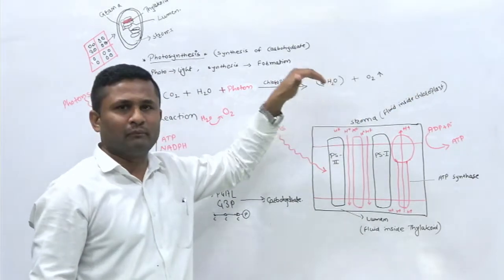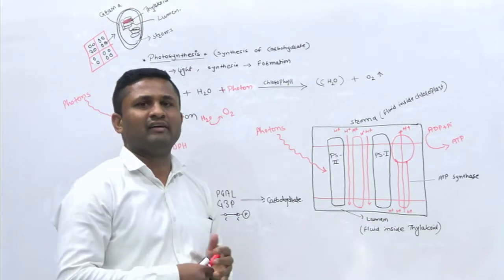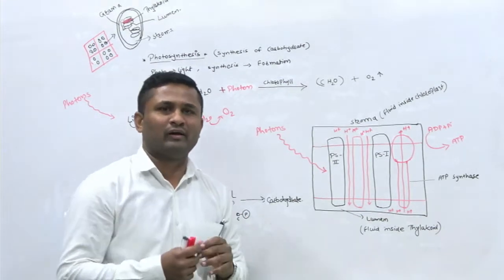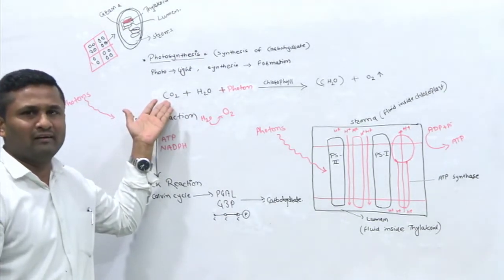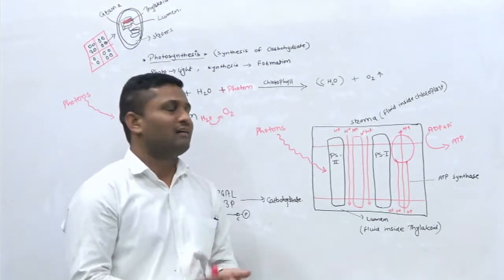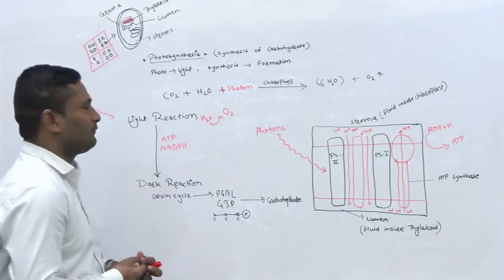That's why we say photosynthesis maintains the equilibrium in our atmosphere or environment, right? Equilibrium, meaning they are consuming CO2 here and releasing oxygen, which is required for all of us. So let's balance this equation first.